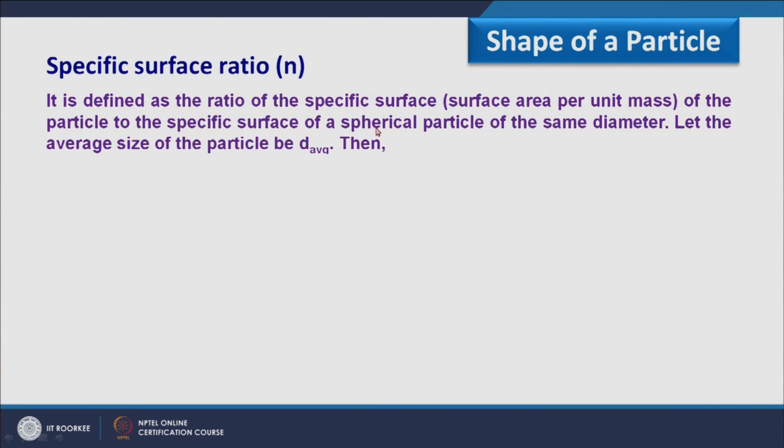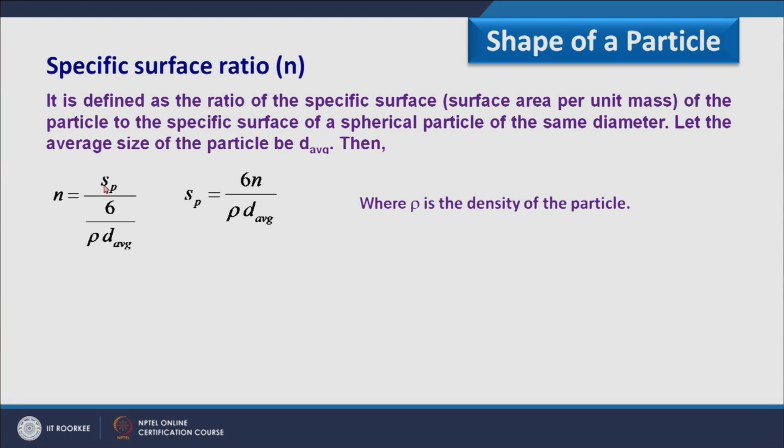Let the average size of the particle be d average. Obviously, the spherical particle must have the diameter equal to d average, because here we have equated in terms of diameter. Then N is the specific surface, that is surface area of a particle per unit mass, divided by the surface area of the spherical particle per unit mass.